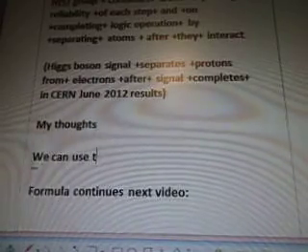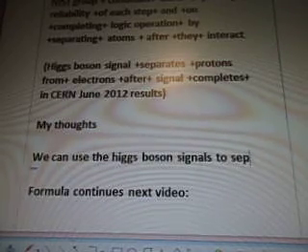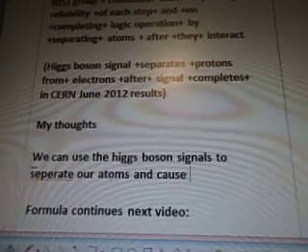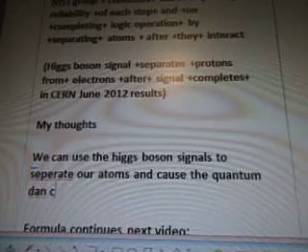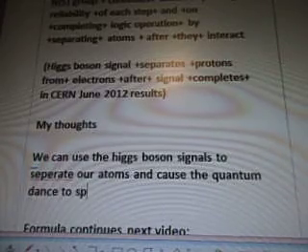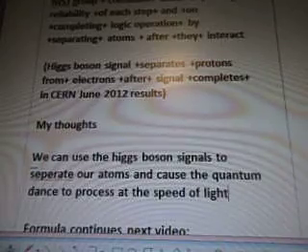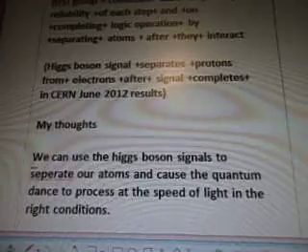We can use the Higgs boson signals to separate our atoms and cause the quantum dance to process at the speed of light in the right conditions, which we don't know what those are yet, but I'm sure we'll figure it out.